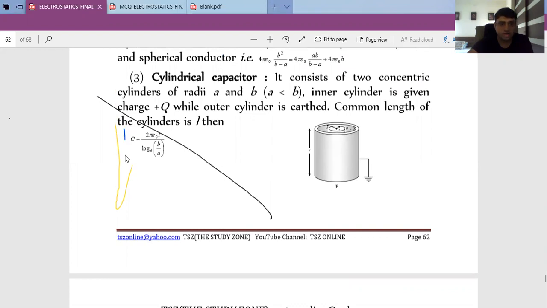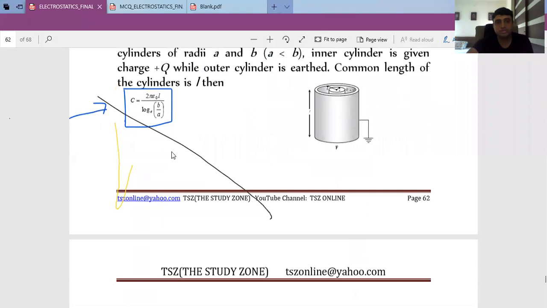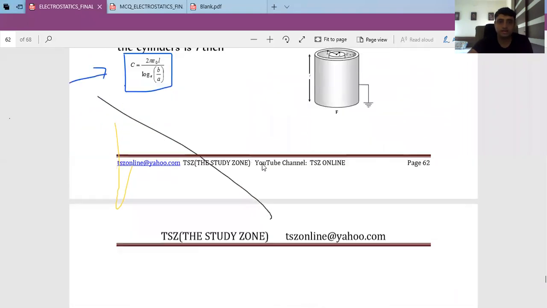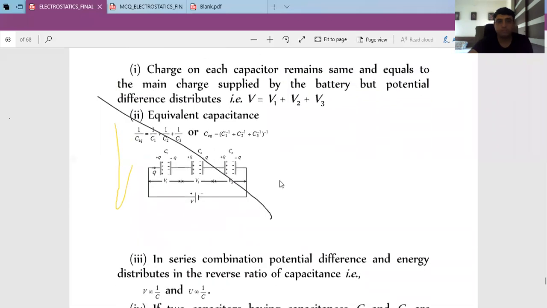I expect this formula only for JEE students. JEE students, you should remember this: 2 pi epsilon 0 L upon log B by A. This is for a cylindrical capacitor. Now grouping, we know the formula for the equivalent capacitance when capacitors are connected in series is given by this expression.